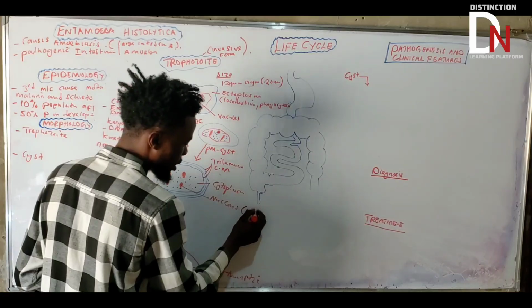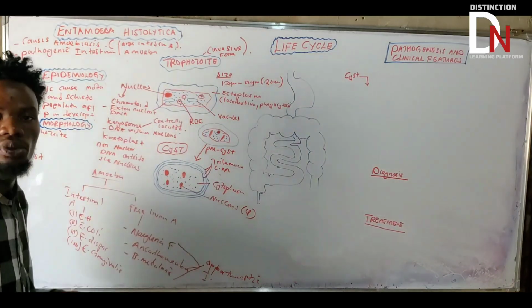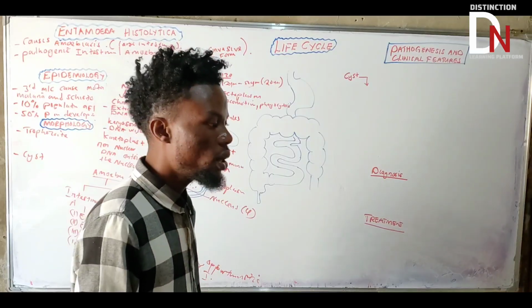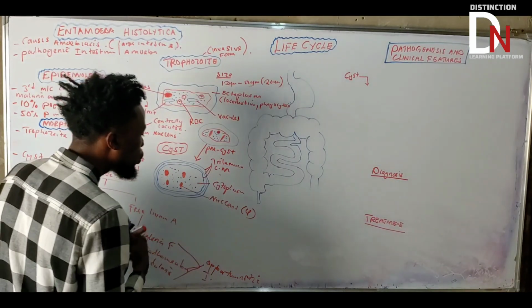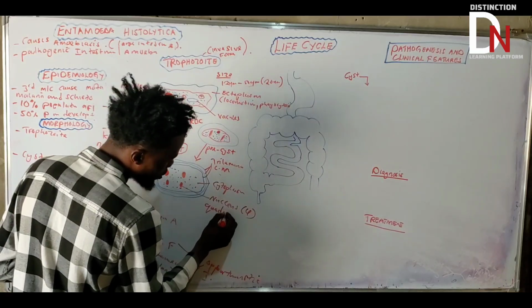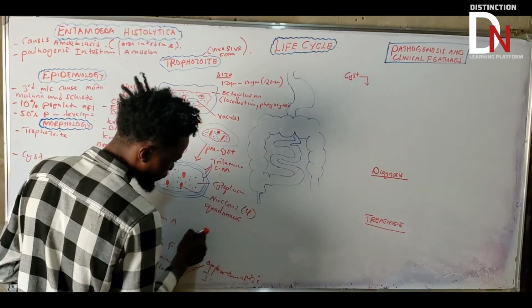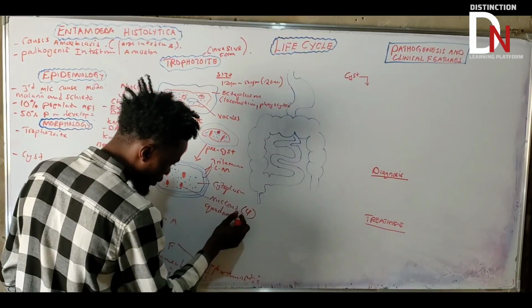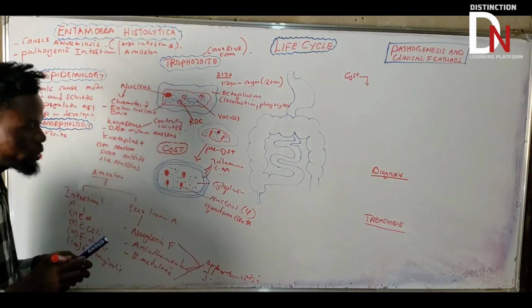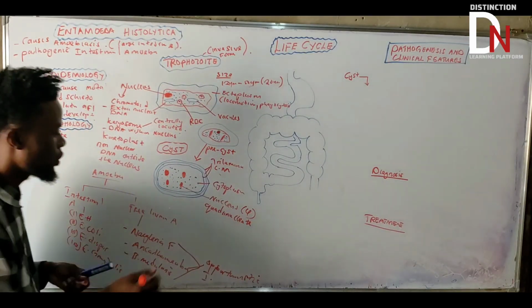You need to understand that: about 4 nuclei in the cyst, or the mature cyst. No wonder sometimes it is referred to as quadrinucleate cyst.